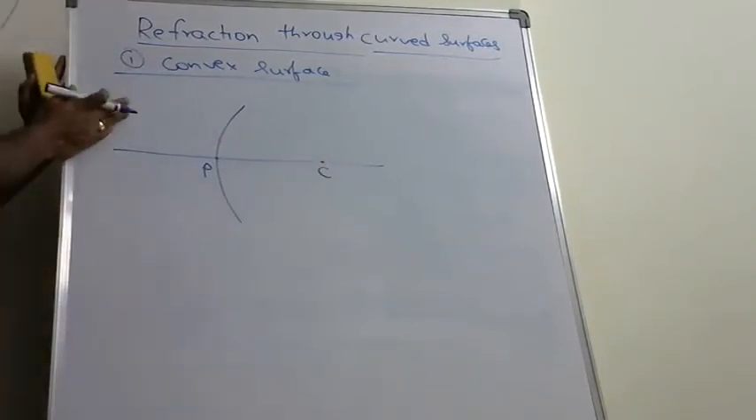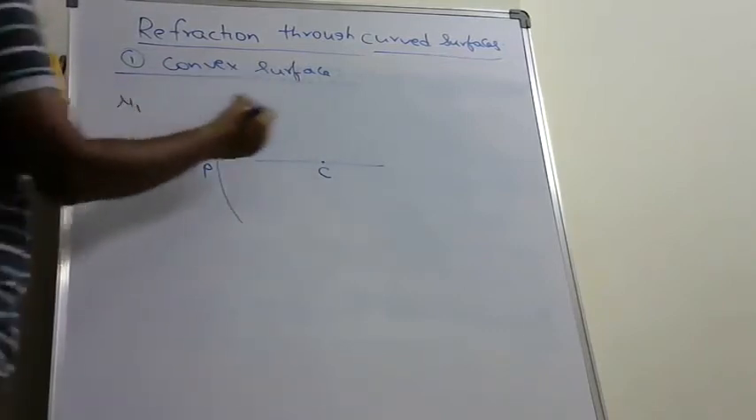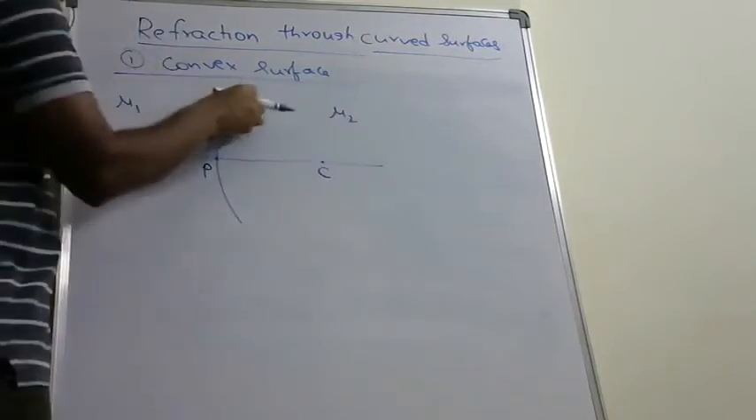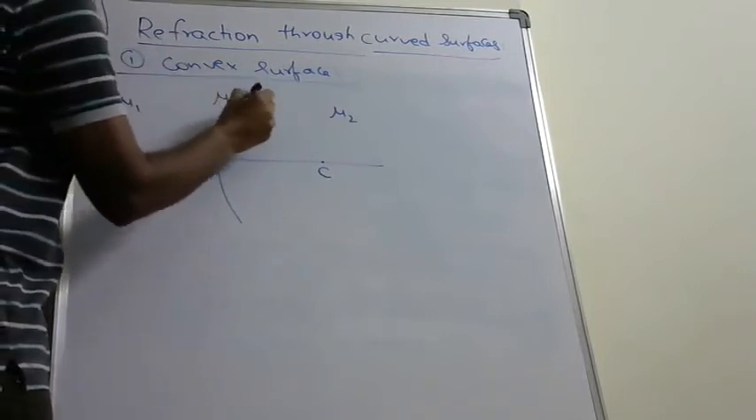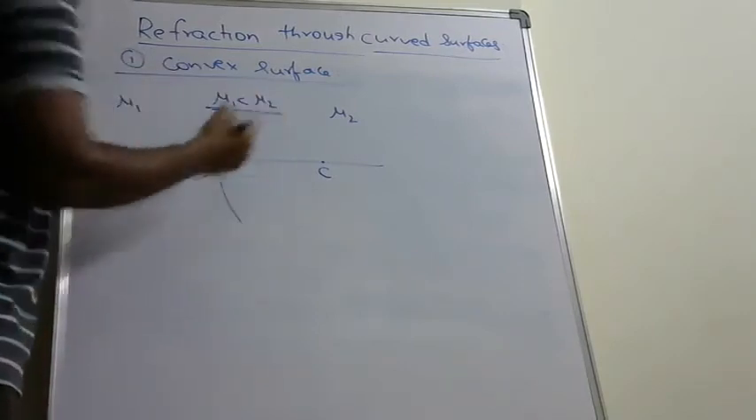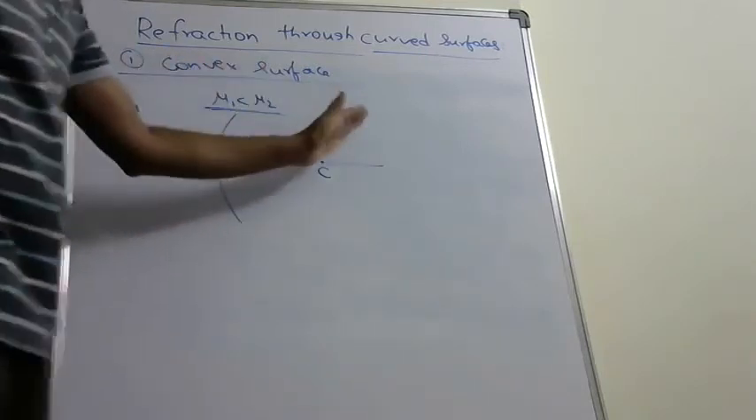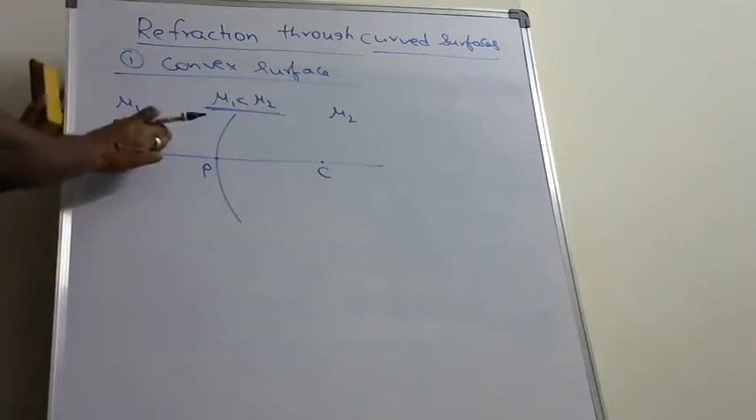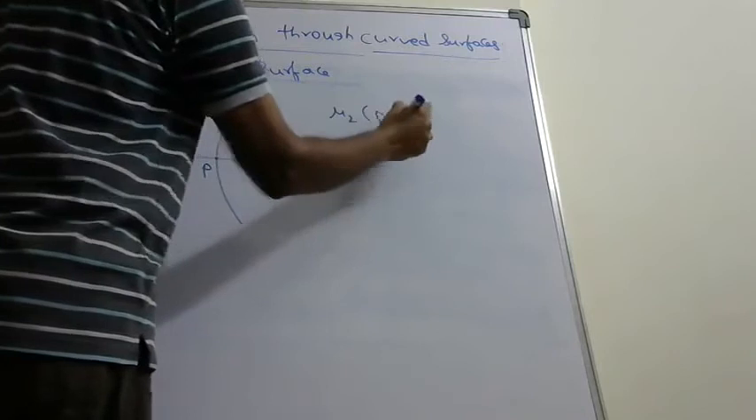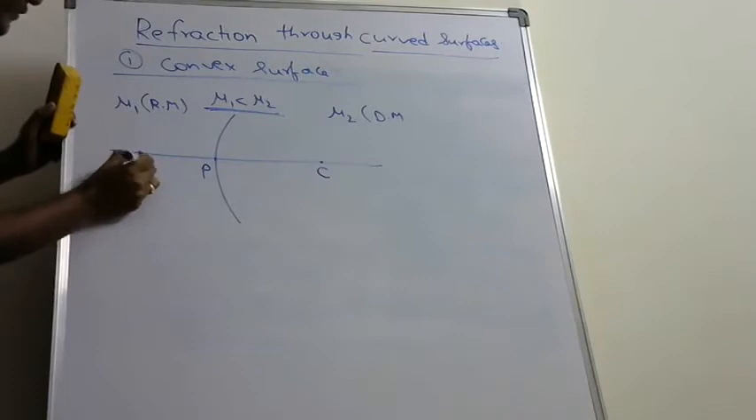This is one medium and this is another medium. This medium has a refractive index say mu1 and this medium has a refractive index say mu2, such that mu1 is less than mu2. Mu1 is less than mu2 means this medium has less refractive index than the refractive index of this medium. Therefore, this medium is said to be rarer medium and this medium is said to be denser medium. Now, consider an object placed in the rarer medium at O.